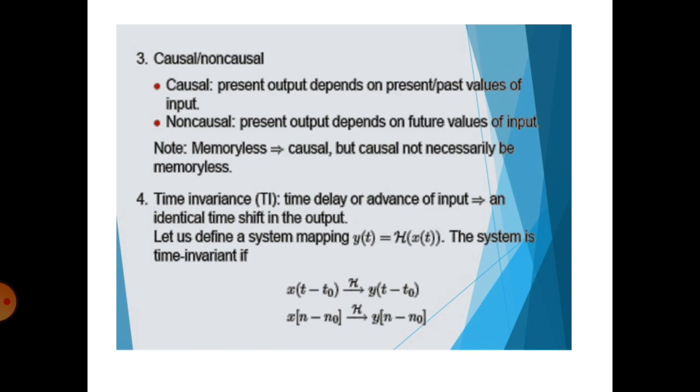Next, causal and non-causal systems. This slide shows the causal system and the non-causal system. A causal system's present output depends on present and past values of the input. A non-causal system's present output depends on future values of the input. Note that a memoryless system is causal, but a causal system is not necessarily memoryless.